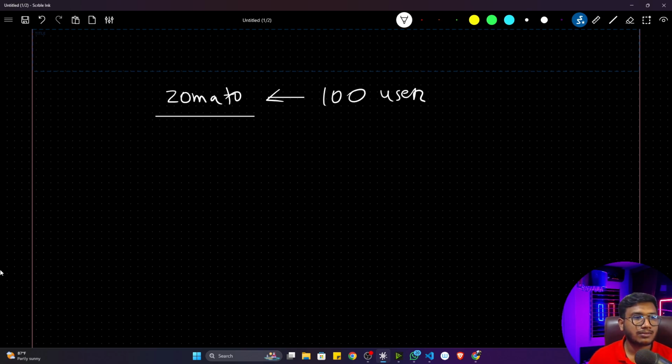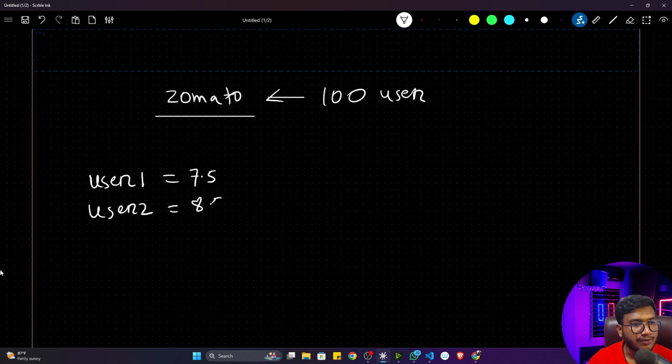I think you are thinking I can store them like this. Let's say user 1 equals the rating this user has given, let's say 7.5. Then I'll create another variable, user 2. Let's say he or she has given 8.5.